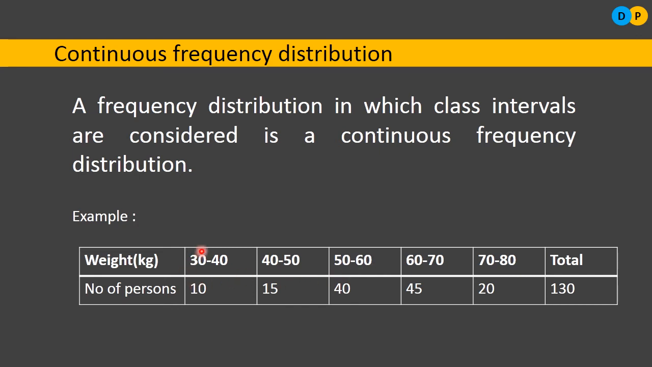Here you can observe we are giving both lower limit and upper limit. So what is a continuous variable? Let me recall. A variable which takes all the values within the given range. It is not specific to any one value within the range. It considers all the values within the range. Then it is referred to as a continuous variable. So what is continuous frequency distribution? A distribution of frequencies with class intervals is referred to as continuous frequency distribution.